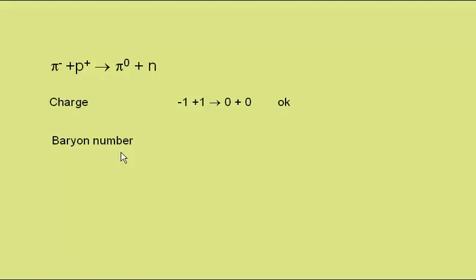Baryon number. Well, the pi minus has 0 baryon number, the proton a baryon number of 1, the pi naught a baryon number of 0, and the neutron a baryon number of 1. So this is 1 on both sides, which is okay. Lepton number. Well, in this case, everything on either side has 0 lepton number. There are no leptons involved here, so that also is okay. So this interaction is allowable by the conservation rules and is seen.